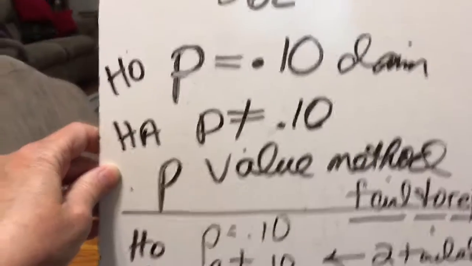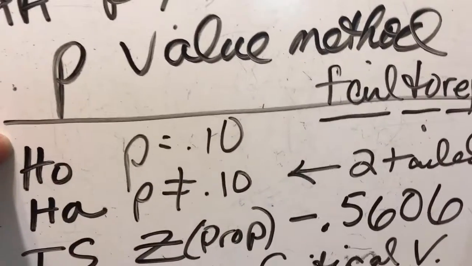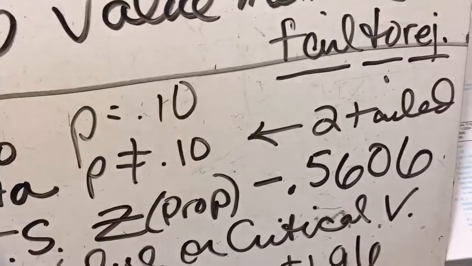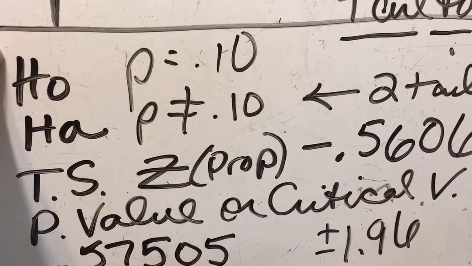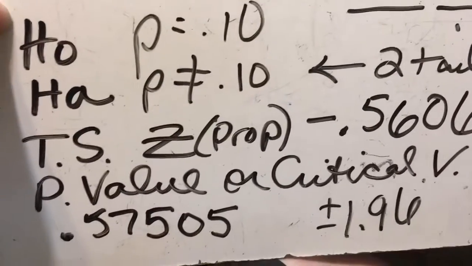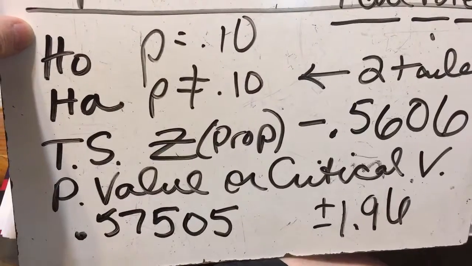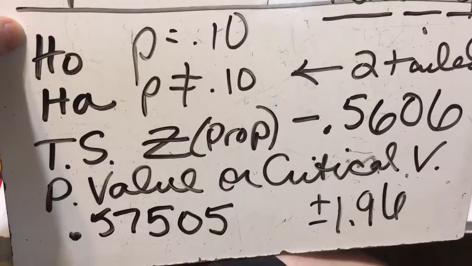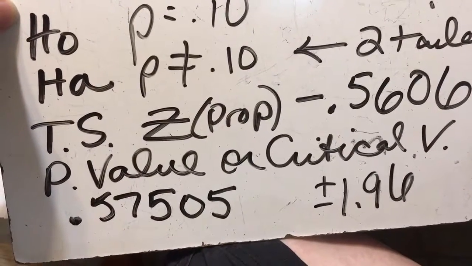So when I come down here, I've got H sub O is 0.10, H sub A is not equal to 0.10, it's two-tailed. My test statistic is going to be a Z because this is a proportion problem. And I got the negative 0.5606 from my prop Z test, which I'm going to show you in a minute. And the p-value also came from my calculator.